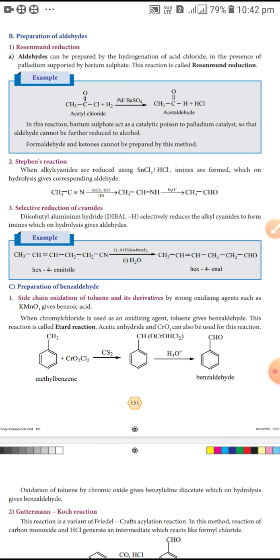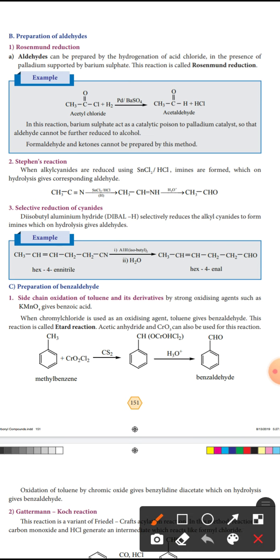Stephen's reaction, the reactant is methyl cyanide. Methyl cyanide formula CH3C triple bond N. Methyl cyanide is reduced with tin chloride and hydrochloric acid. Stephen's reaction is also a reduction reaction. Reduction means addition of hydrogen. Okay, so in the triple bond, one bond is broken, one side gets one hydrogen, another side another hydrogen, we will get CH3 single bond CH double bond NH.